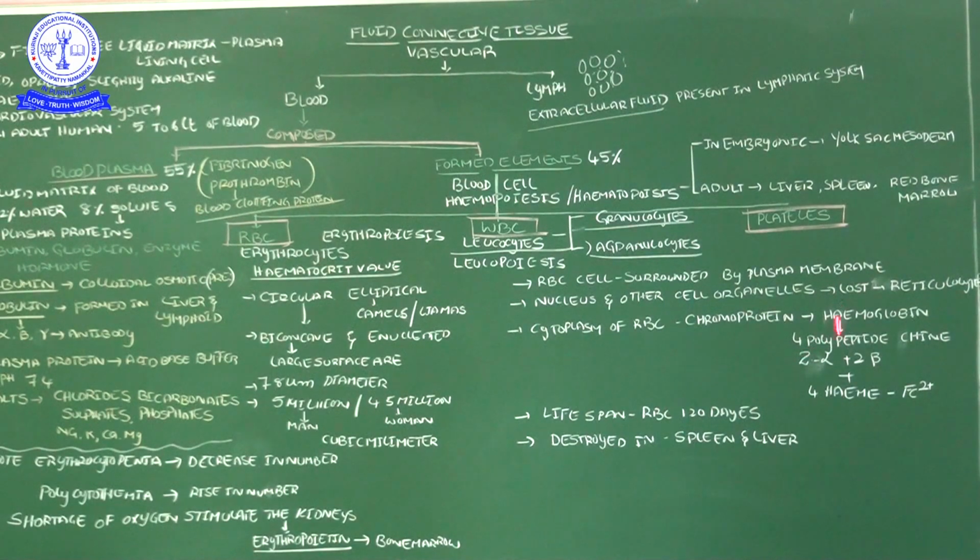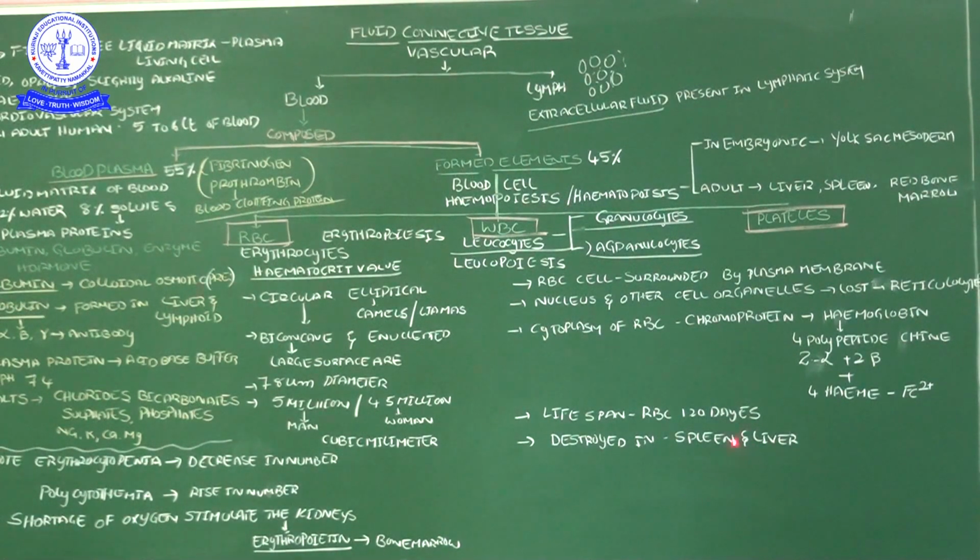Here we are discussing hemoglobin. Hemoglobin is made up of four polypeptide chains, two alpha chains and two beta chains, along with four heme particles. In the heme particles, a ferrous ion, Fe2+, is also there. Next, the lifespan of the RBC is 120 days.